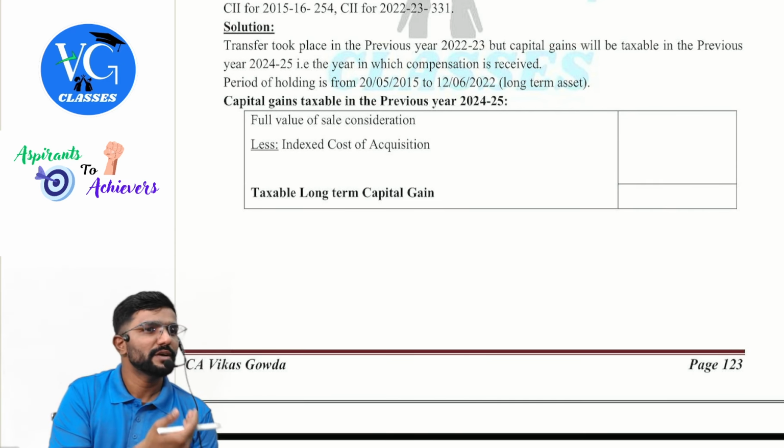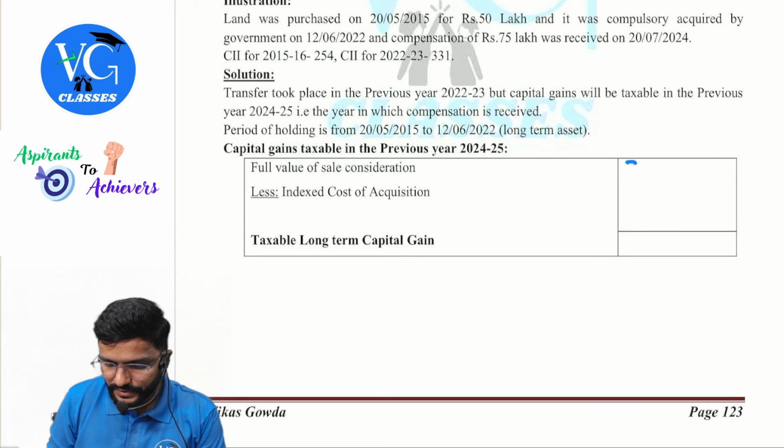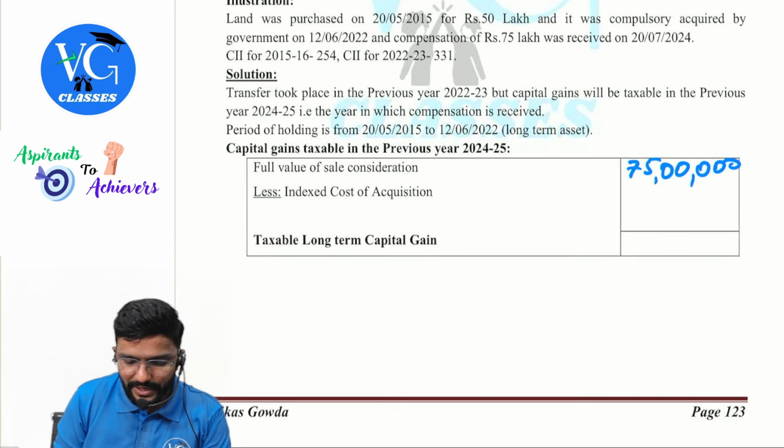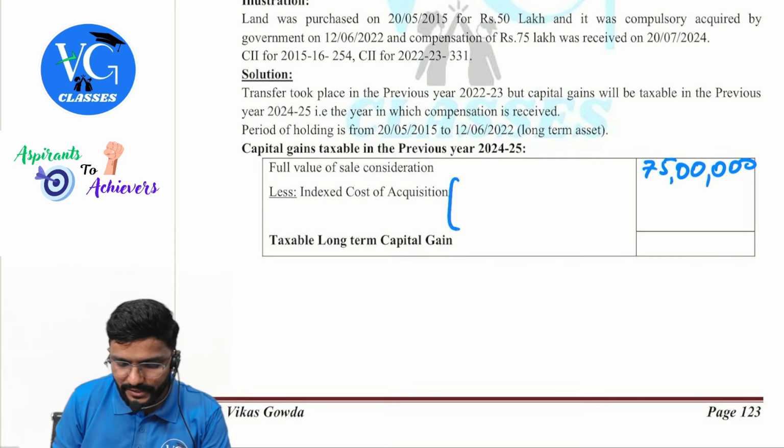Okay, sir. Full value of sale consideration is how much? 75 lakhs, sir. 75 lakh. Index cost of acquisition. Sir, we had purchased the asset for 50 lakhs, sir, into cost inflation index for the year of transfer, 331. Year of transfer, please be careful. Divided by the cost inflation index for the year of purchase, which is 254. Can you please give me the number?